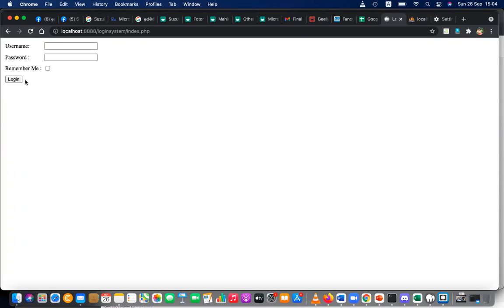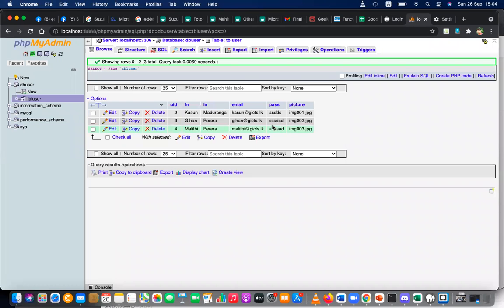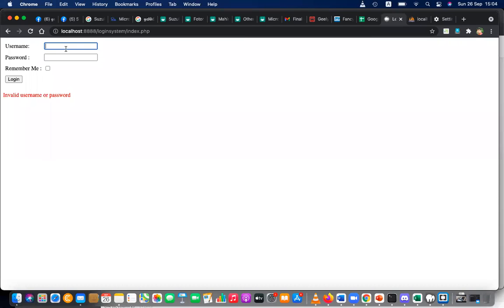Here, no errors. But blank username password login, not allowed. Space, cheating, not allowed. Okay. You are trying to enter wrong username password, not allowed. You try to enter the correct username password. Let's try with another one. In the database, this is another one, SSS DSD, gihan@jits.lk. SSS DSD, home password, not working.